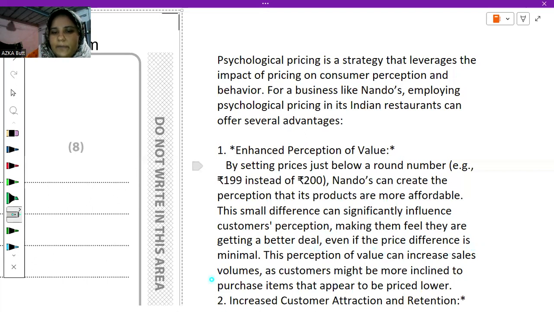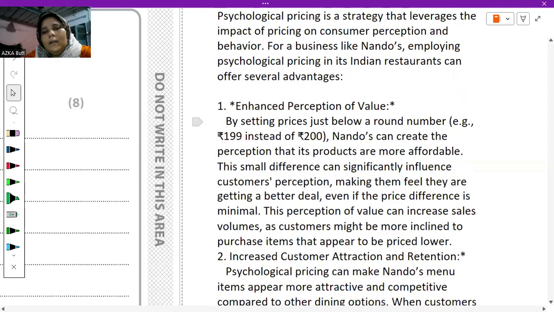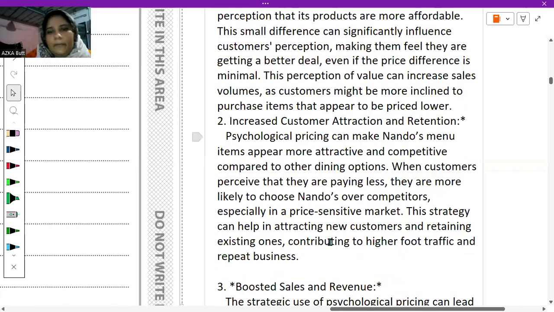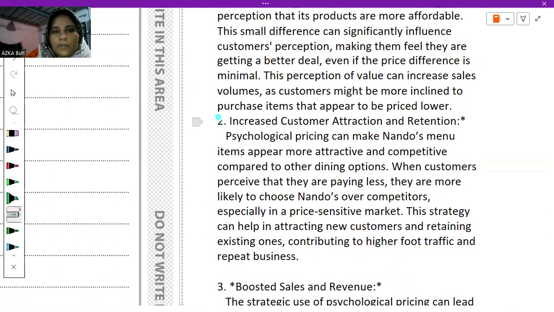Even if the price difference is minimal, this perception of value can increase sales volumes, as customers might be more inclined to purchase items that appear to be priced lower. So as you can see, our sales would get higher whenever we use psychological pricing. The second advantage would be increased customer attraction and retention.